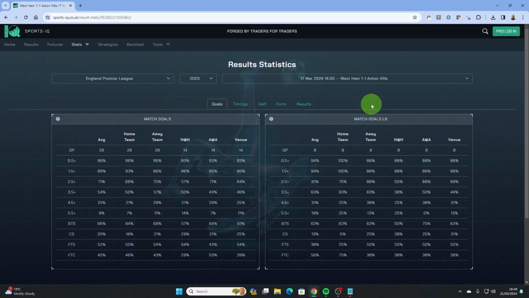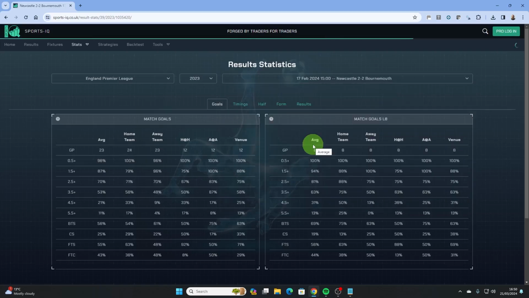While backtesting is a paid feature, you do have the ability to go back and check a historical game, looking at the data as it was before the game was played. If we pick Newcastle 2, Bournemouth 2, which beforehand I would have assumed most people would say that Newcastle would win this, we can see that over 3.5 goals was 53% and the venue average was 58%. The stats show that Newcastle tend to be the first team to score, whereas Bournemouth it's more 50-50 as to whether they score or concede the first goal. So you can check all aspects of the data to see what really happened and fine-tune your strategy, or confirm that what you predicted was actually a million miles away to what happened for this game.